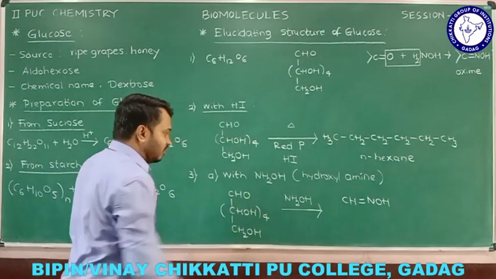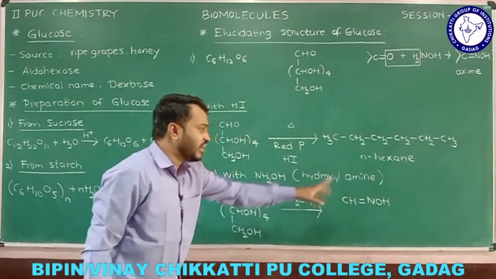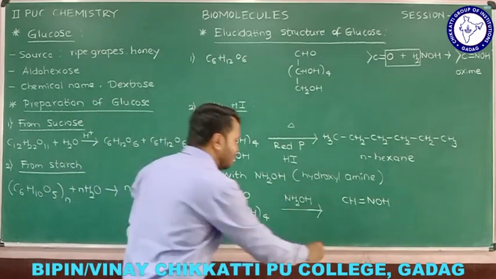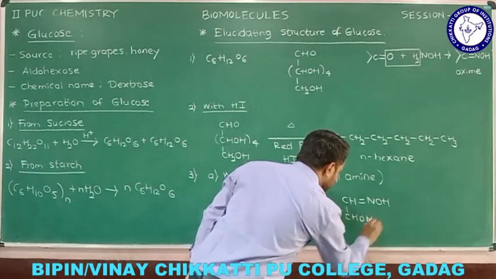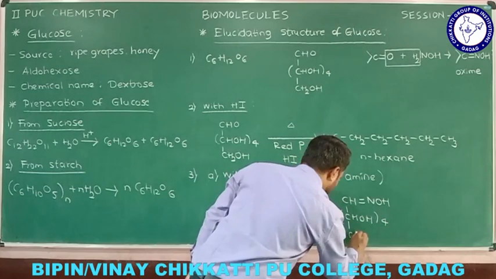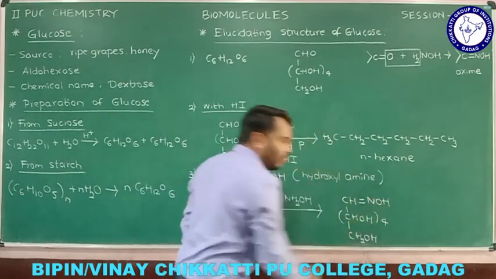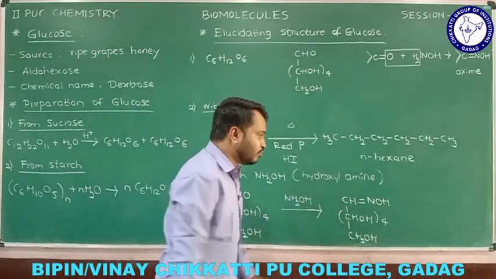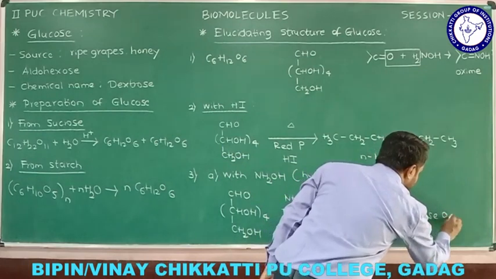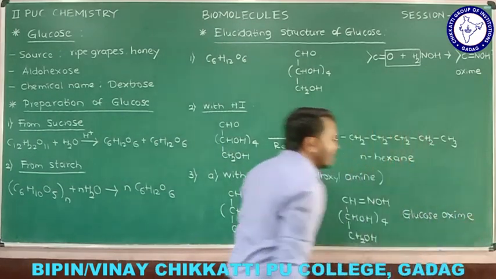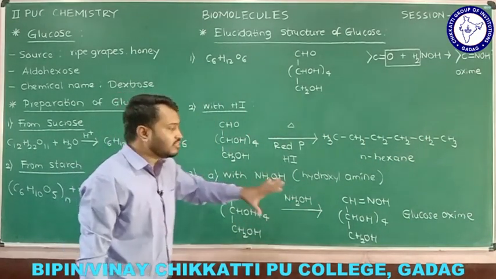If you remove the water, the oxygen is removed, so we get CH here, and H2 is removed, so we get NOH here, C double bond NOH. The remaining part I will write as it is, that is CHOH four times, and below it CH2OH. And this is glucose, and you can call it glucose oxime. The name of this compound is glucose oxime, or oxime of glucose. Both are the same.